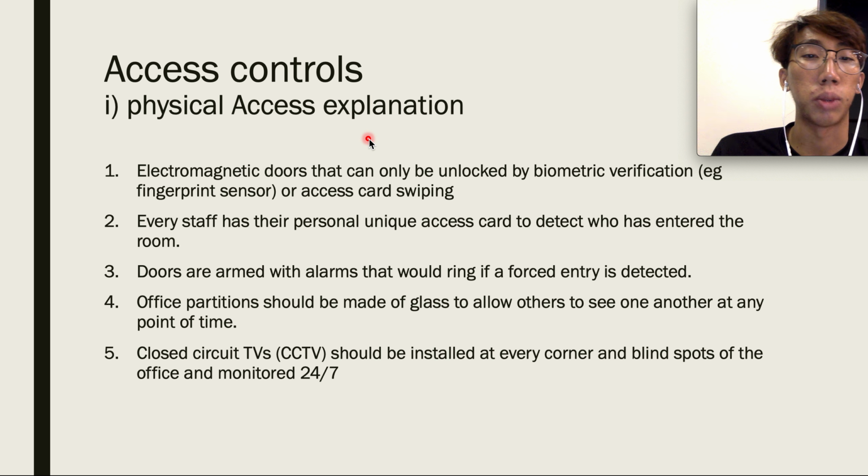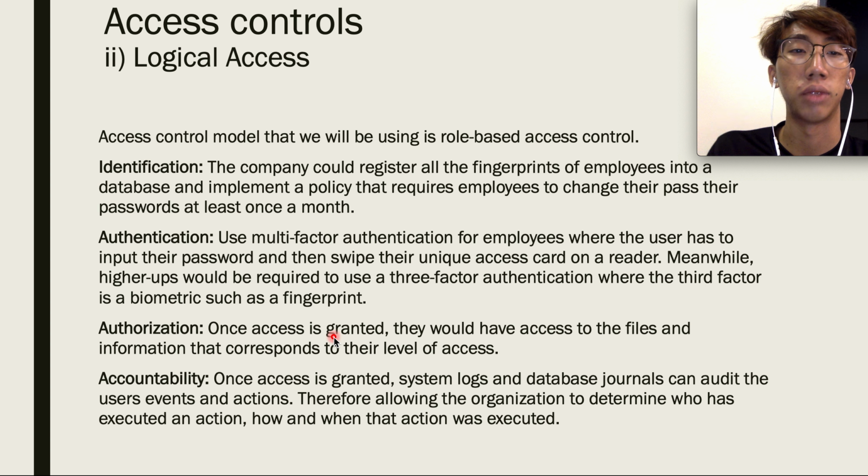And every staff has a personal unique access card to detect who has entered the room. Doors are armed with alarms that would ring if forced entry is detected, and office partitions are made of glass to allow others to see each other at any point of time. So, as I mentioned earlier, CCTVs will be installed at every corner and blind spots of the office and also be monitored 24/7.